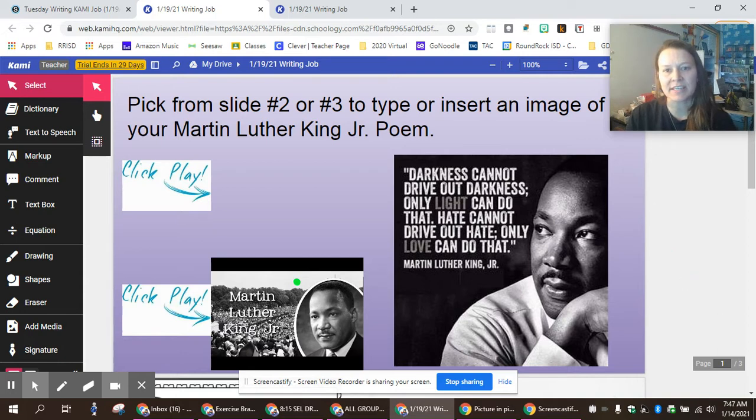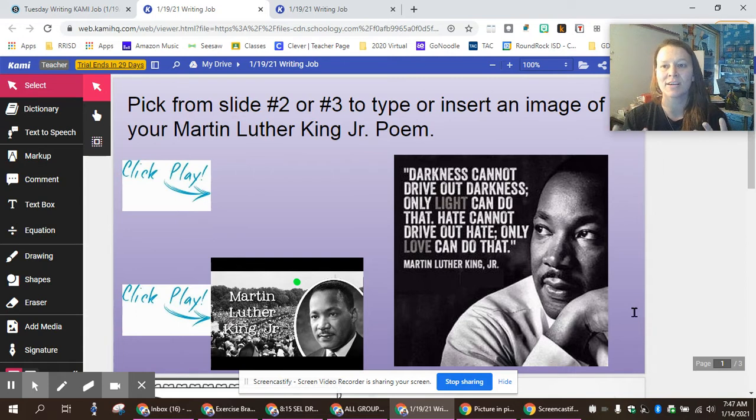But before we get started, I wanted to look at this quote. This is one of my favorite quotes from Martin Luther King Jr. It says, "Darkness cannot drive out darkness. Only light can do that. Hate cannot drive out hate. Only love can do that."